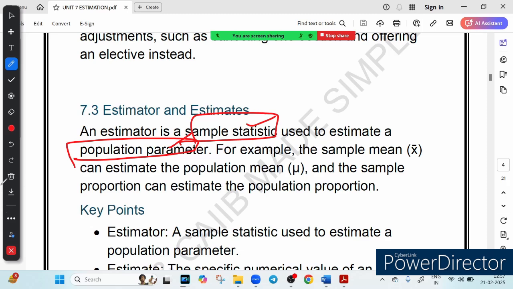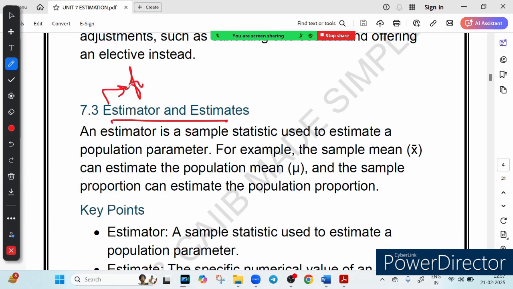The first question to answer is: what is the difference between estimator and estimate? Whenever I talk about an estimator, it means a formula, or a method we use to estimate something unknown. And whenever I talk about an estimate, it is the actual number we get from using the estimator.